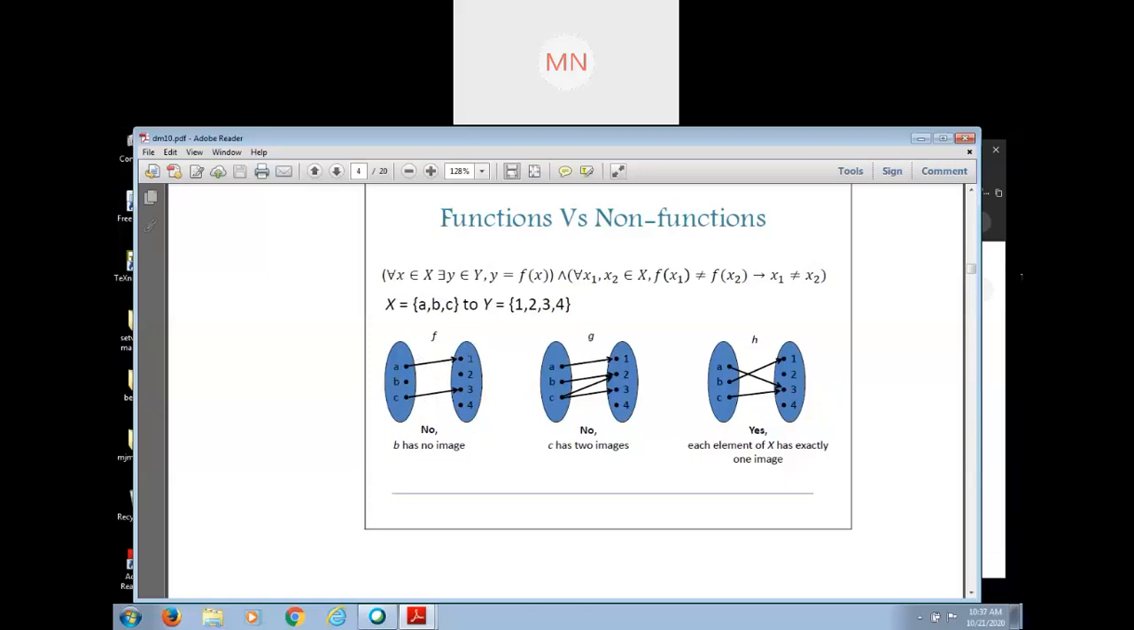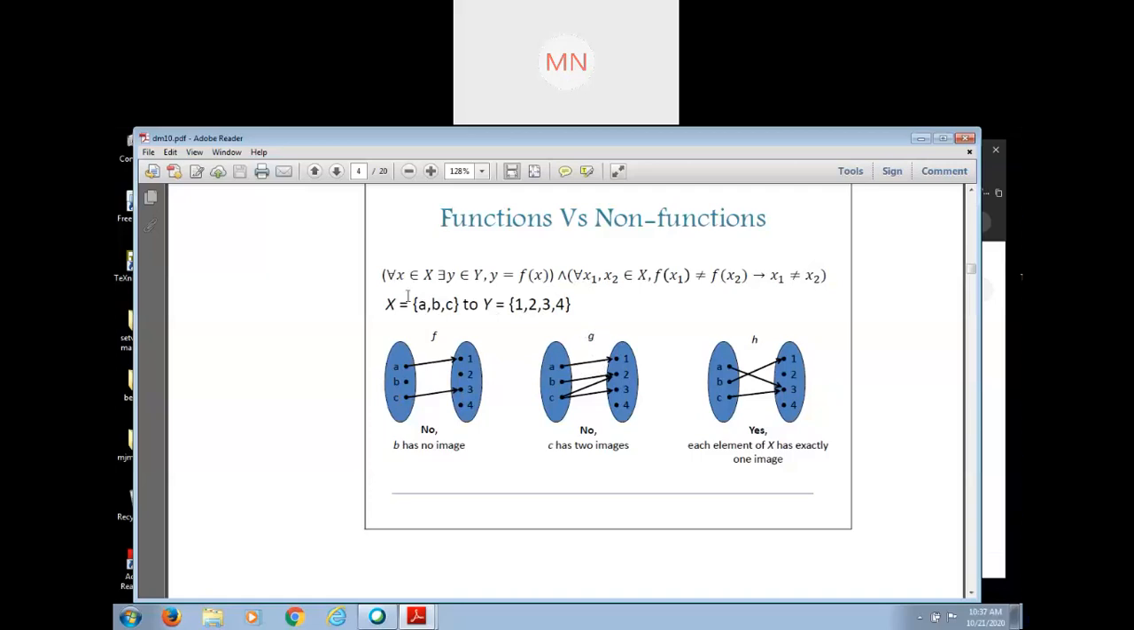Here see that 1 is called the image of A, and 3 is called the image of C, and pre-image of 1 is what? A. Pre-image of 3 is C. Okay. Now is it clear? Yes, ma'am. Is it clear to all of you? Is it clear now? Yes, ma'am. Okay.